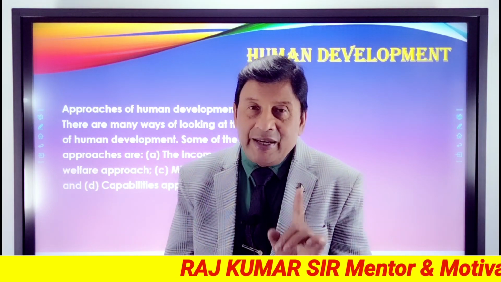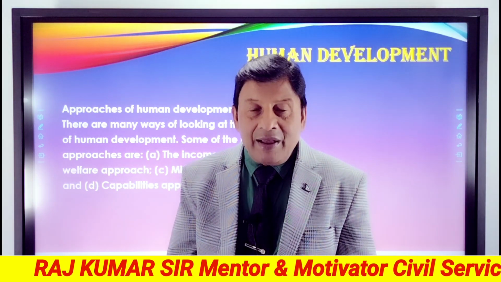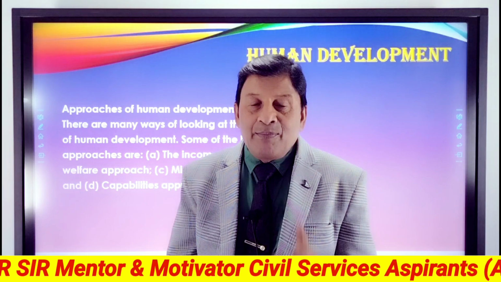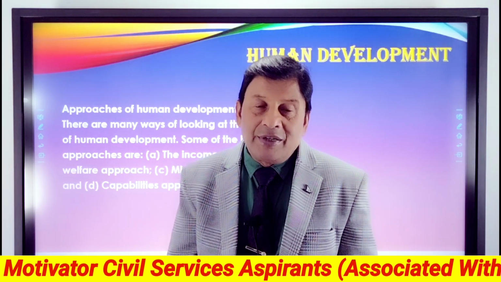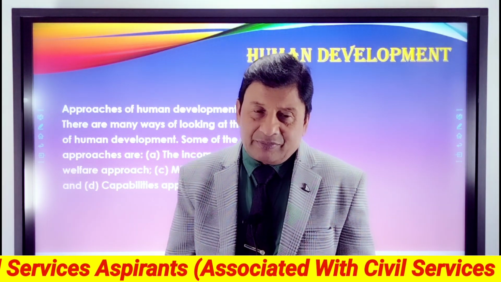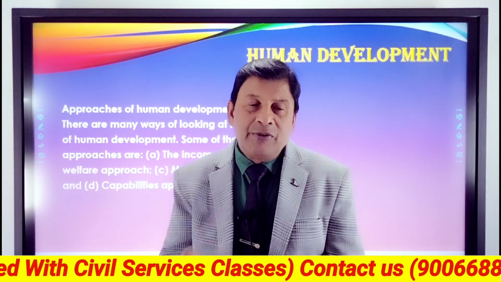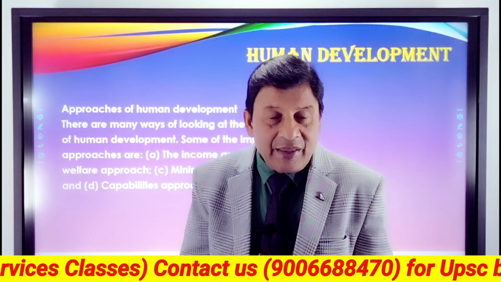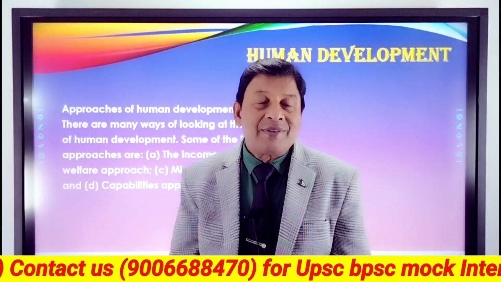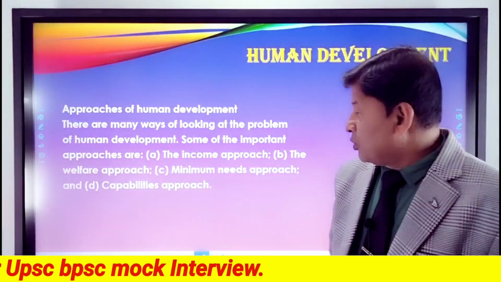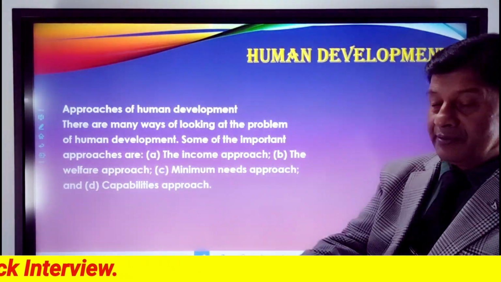So listen again. There are four important approaches of human development. One, the income approach. Two, the welfare approach. Three, the minimum needs approach, and last, the capability approach. These are the facts.